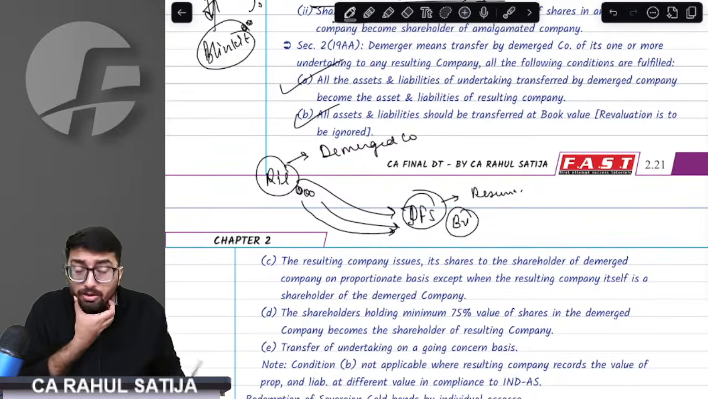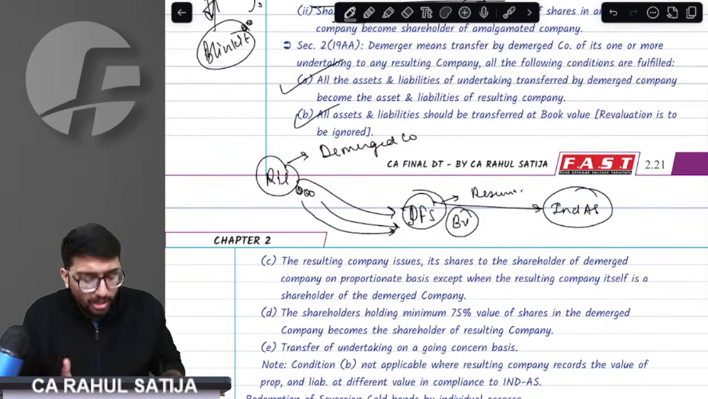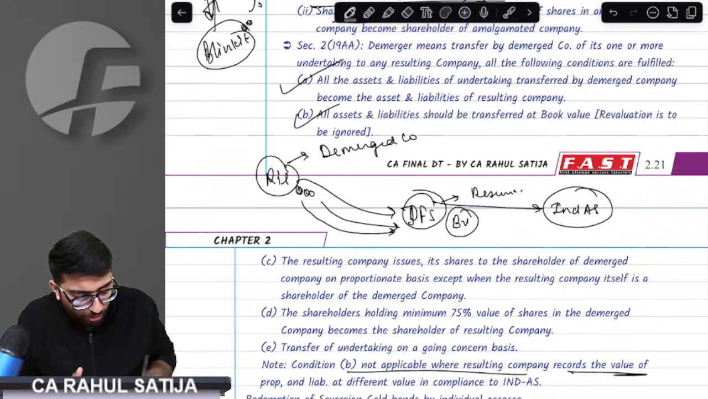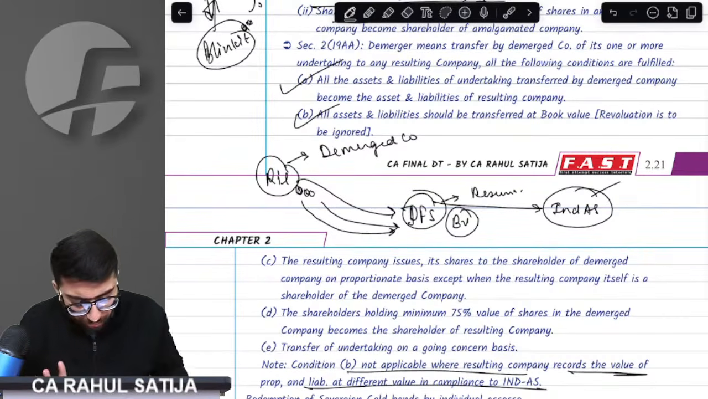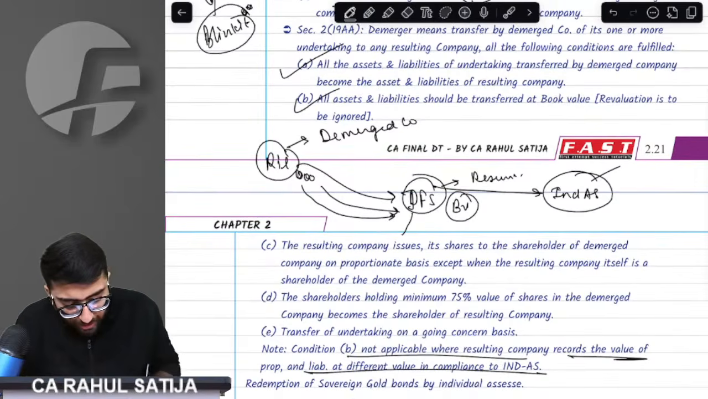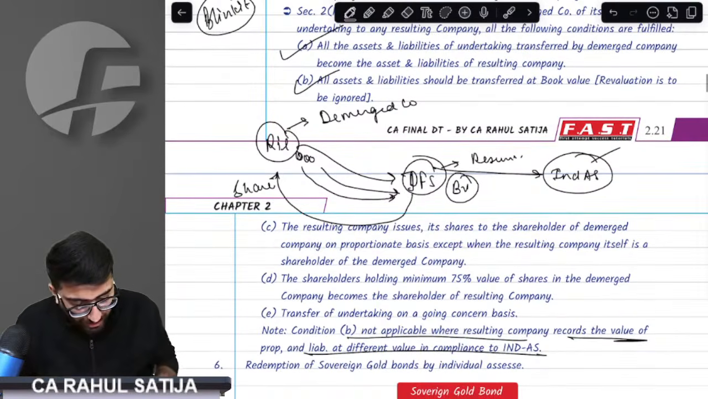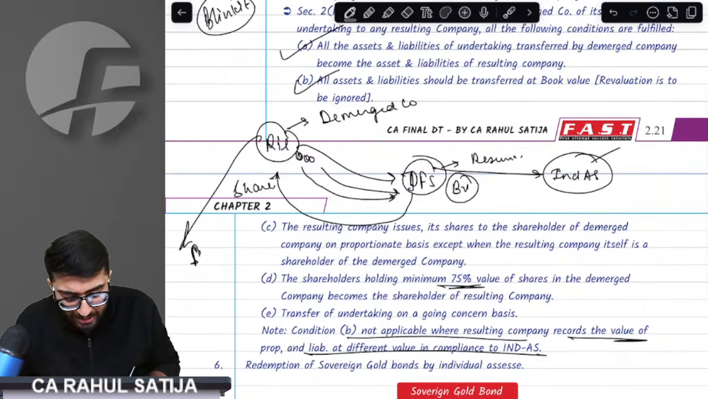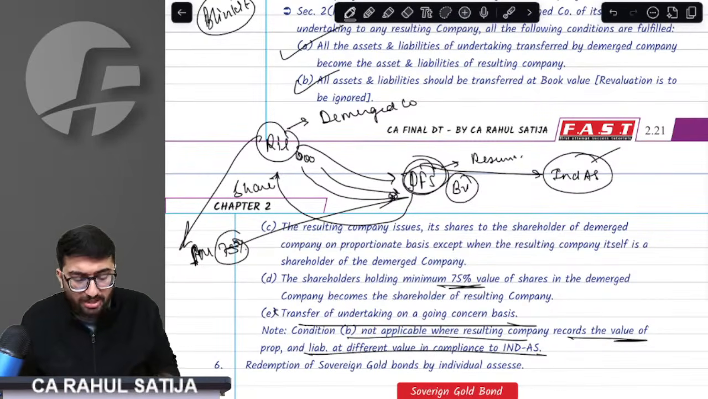But sir, what if Jio follows Ind AS? If it follows Ind AS, then it has to record at fair value. Provision says if the resulting company follows Ind AS, then you can record at fair value. Ideally, they should record at book value, but if the resulting company follows Ind AS, then Ind AS should be followed. Third thing, Jio Financial should be issuing shares only, no money. So Reliance is giving shares, and Jio is issuing shares. Then, of the multiple shareholders of Reliance, at least 75% shall become shareholders in Jio Financial Services, and at last, this business shall be transferred on a going concern basis.